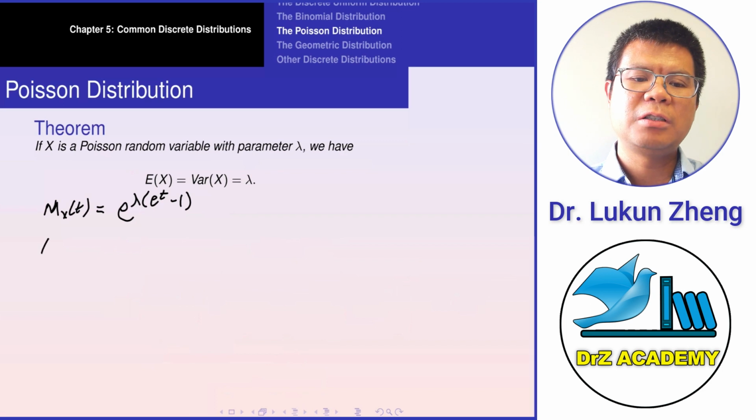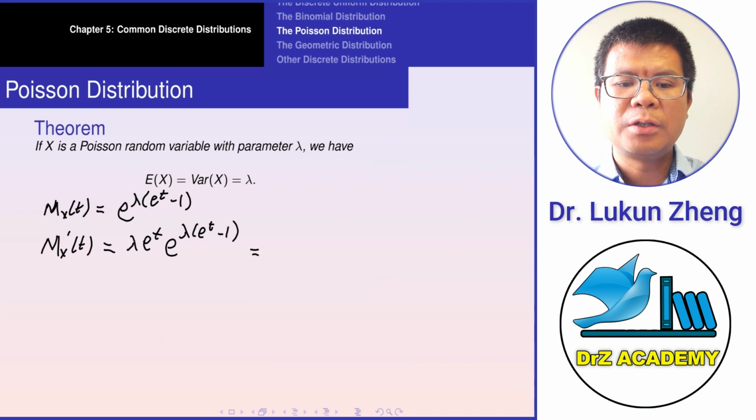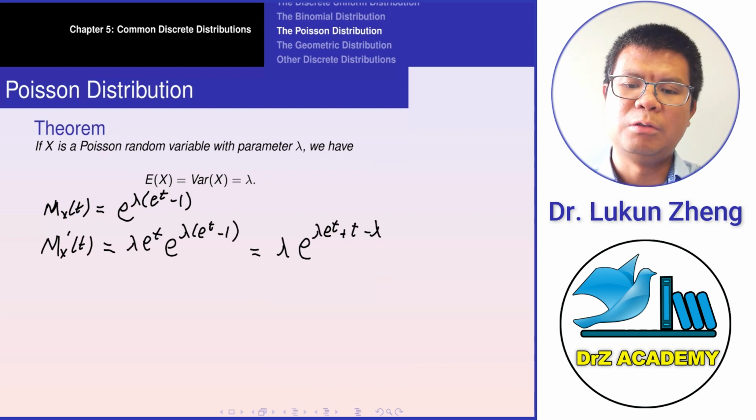So then the first derivative is what? Firstly find it using chain rule, right? So this is going to be lambda e to the t times e to the power lambda e to the t minus 1, right? So then you can just put them together, lambda e to the power lambda e to the t plus t minus lambda, right? So this is going to be the first derivative.